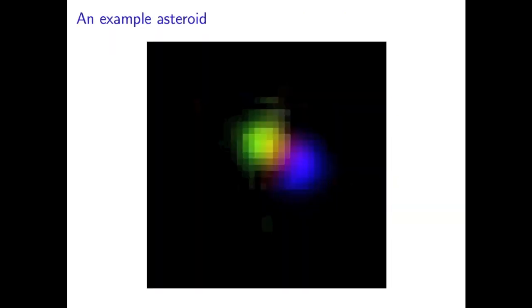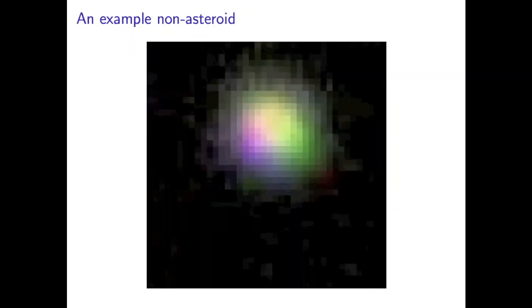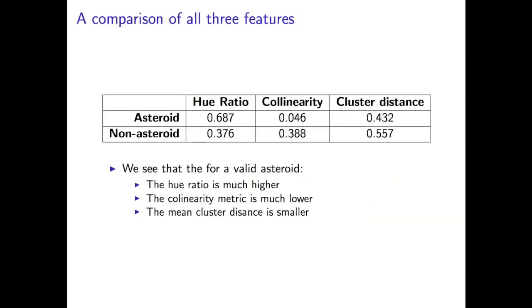So here's our example asteroid again. Here's the clustering, and we see that each of the points within the group are pretty close to the center. Here's our non-asteroid, and here's the clustering again for that image. We see that the distance from all of these points to their centers is definitely a little bit greater than it was in the last example. So here are the actual values that our functions are going to return for the examples that we were just using, the asteroid and the non-asteroid.